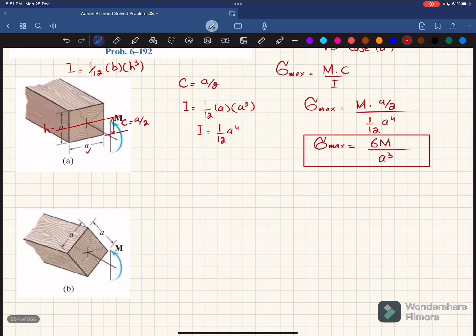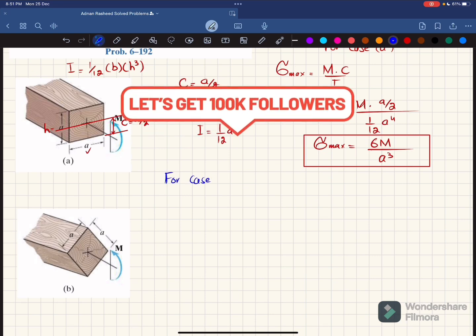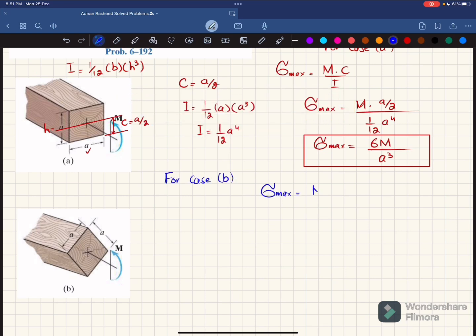Now we'll move toward case B. So for case B, we have the same formula. Maximum bending stress is equal to moment into C divided by I. Now you can see if I draw a horizontal line, clear? So it will form 2 triangles. I take a horizontal line from here, it will be 2 triangles. Clear? So this side is A, this is also A. So this distance, by using Pythagoras theorem, this is point A and this is point B. So AB square is equal to A square plus A square, which is equal to 2A square. So AB will be equal to under root 2A square, which will give you under root 2 times A. And this AB will be equal to 1.41 times A.